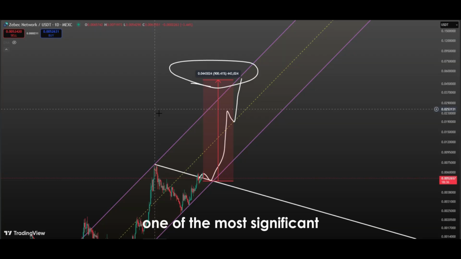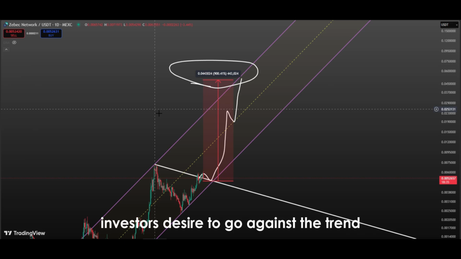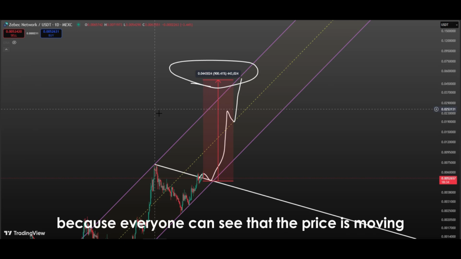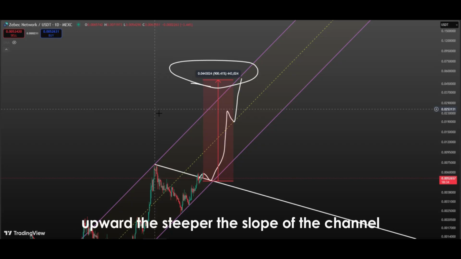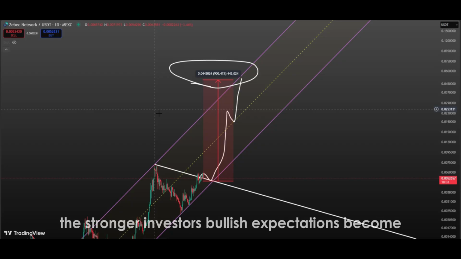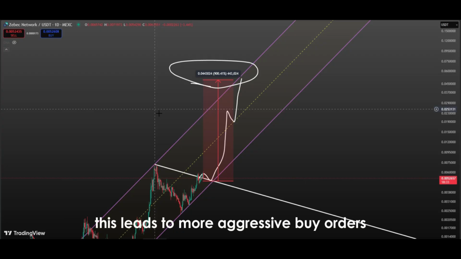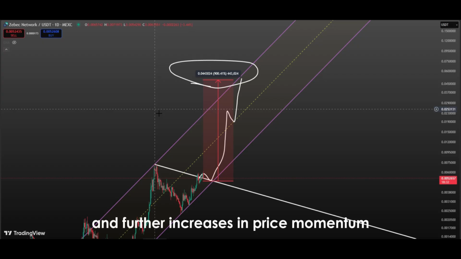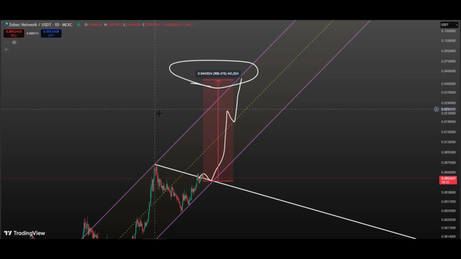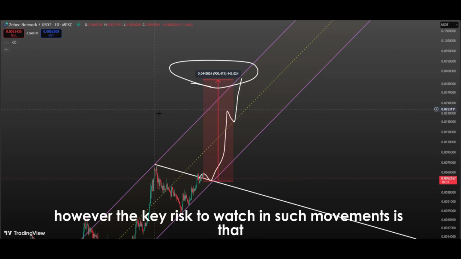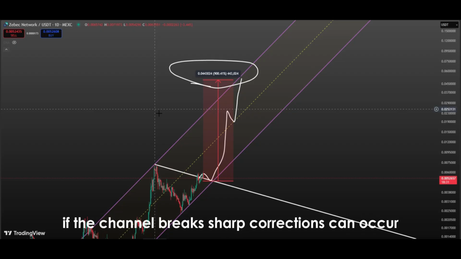One of the most significant psychological effects of this formation is that it minimizes investors' desire to go against the trend, because everyone can see that the price is moving upward. The steeper the slope of the channel, the stronger investors' bullish expectations become. This leads to more aggressive buy orders and further increases in price momentum. However, the key risk to watch in such movements is that if the channel breaks, sharp corrections can occur.